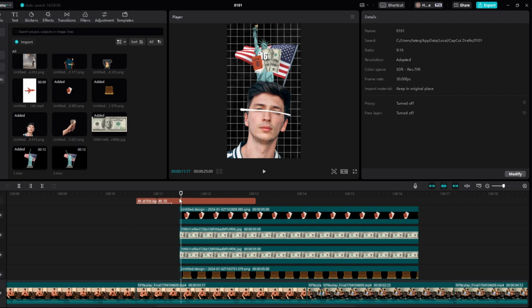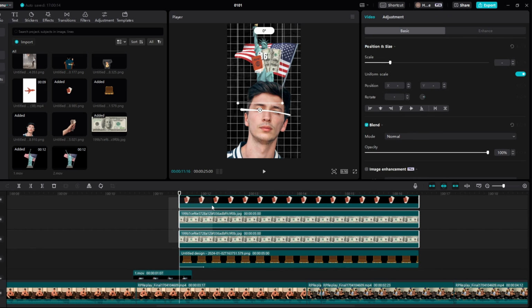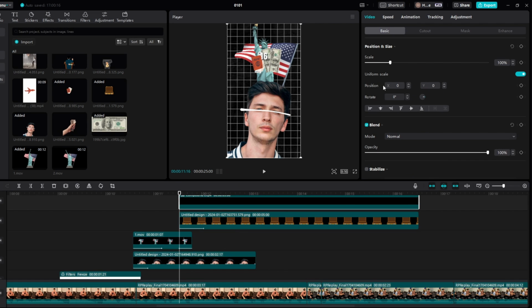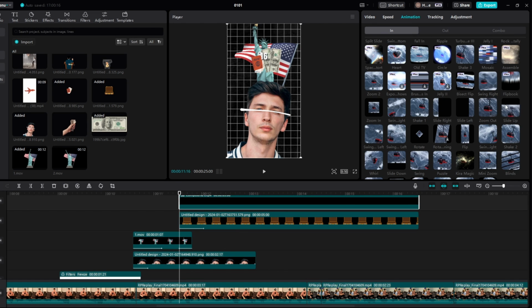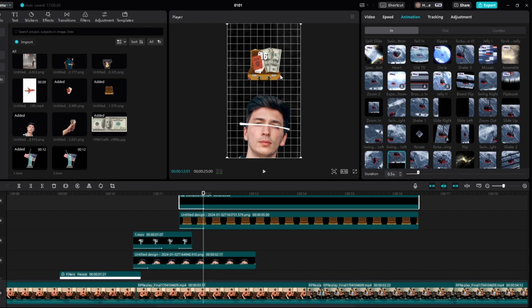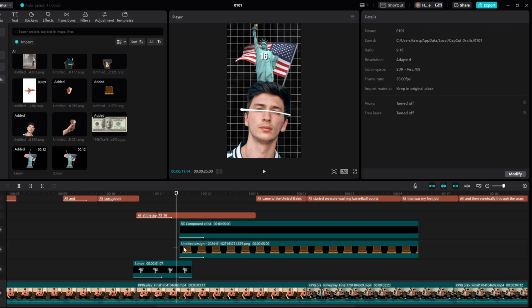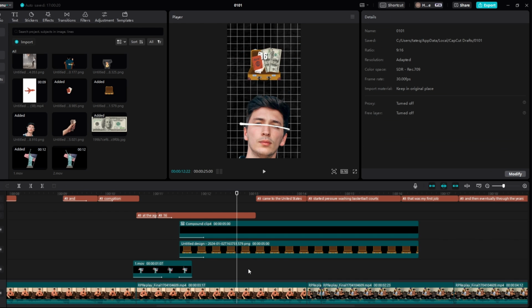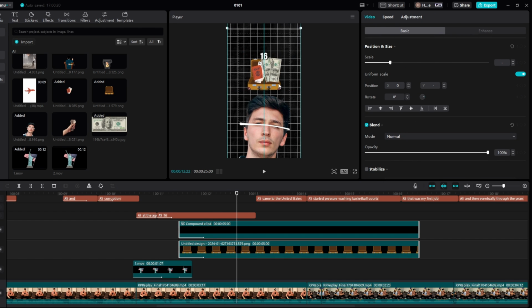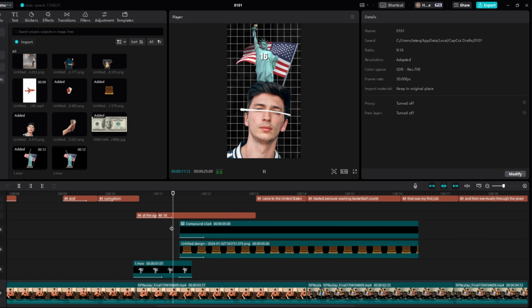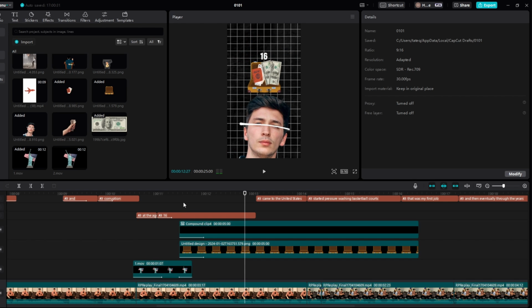So what we're going to do now is we want to drag all these three, right click and create compound clip, and then we want this to slide down the exact same time. With $200, just like this. And then what we're going to do with these two is if we highlight them both, we'll come to here, highlight them both, and then we'll just drag this down like here. 16 with $200, just like that, and that'll look good. At the age of 16 with $200 in a suitcase. Okay, perfect.